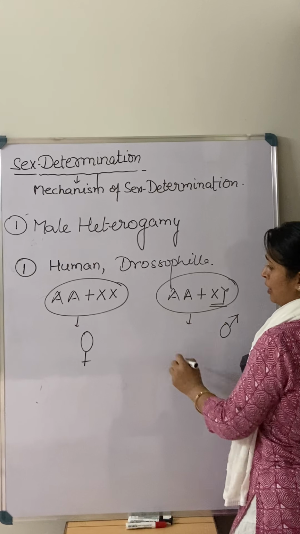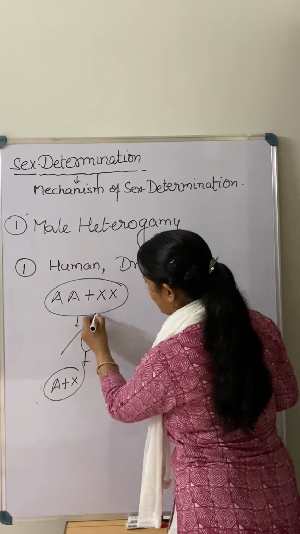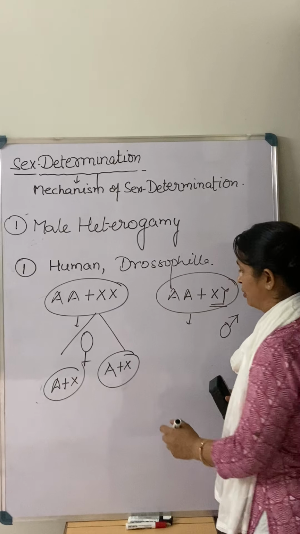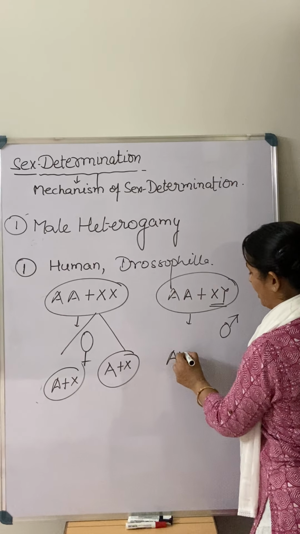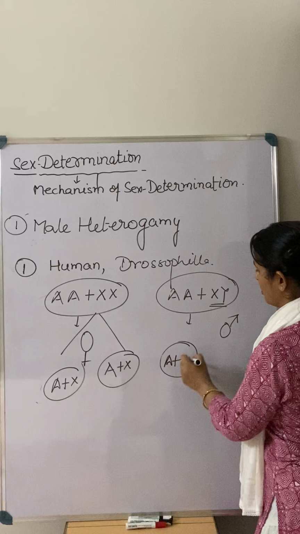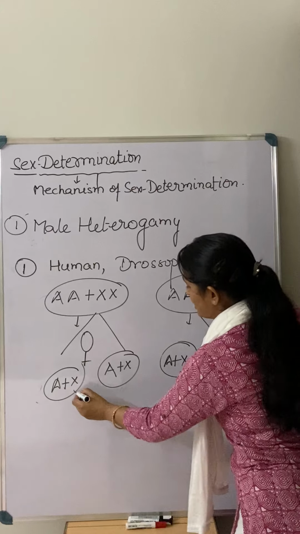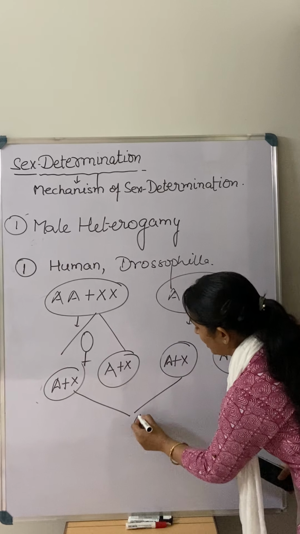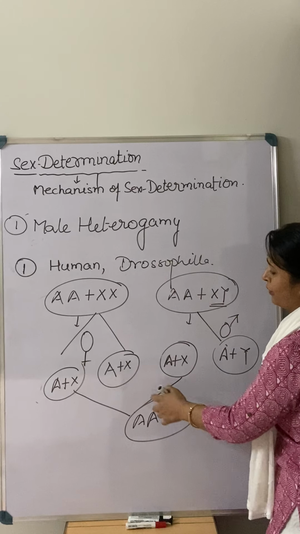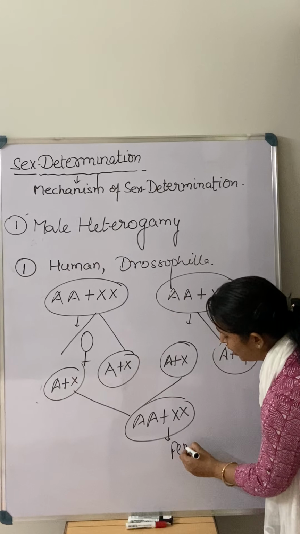So this is the male. Now when there is gamete formation, gametes are like this: A plus X, and A plus X, as I told you in Mendel inheritance also. In this case, gametes are A plus X, or another type of gamete is A plus Y. When there is a fusion, very simple, all of you know, AA plus XX was present where? In the female. So the next generation is the female child.